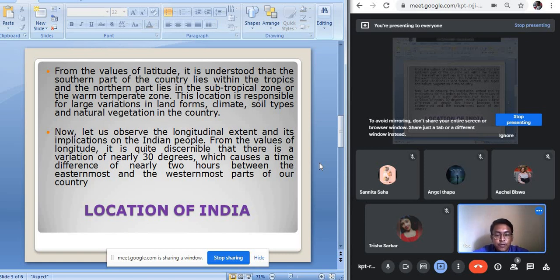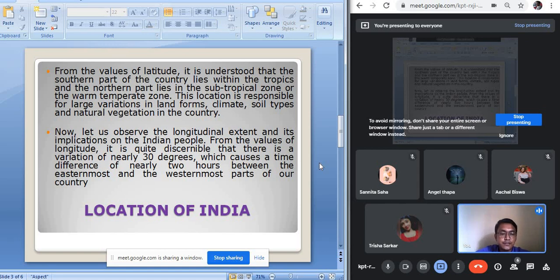That means from the west, from Gujarat, to Arunachal Pradesh, there is a time difference of 2 hours in reality. But what we see is that our watches show the same time. If you have a friend in Arunachal Pradesh, you call them and ask what the time is, they will say it's 2:16. Again you call your friend in Gujarat, and it is 2:16. But in reality there is a difference of 2 hours. That means the sun rises 2 hours earlier in the easternmost part of our country, and 2 hours later in the westernmost part.